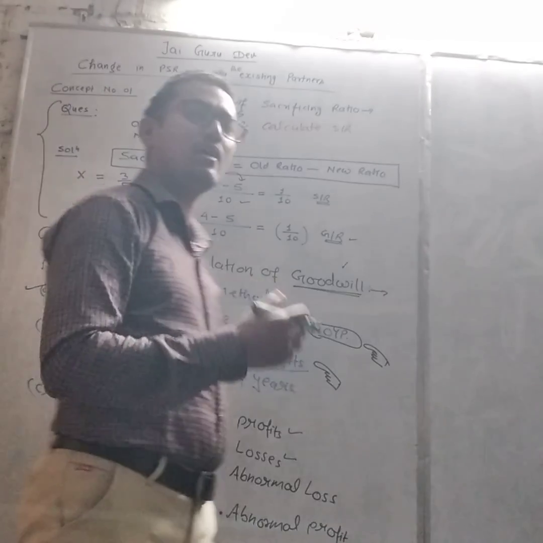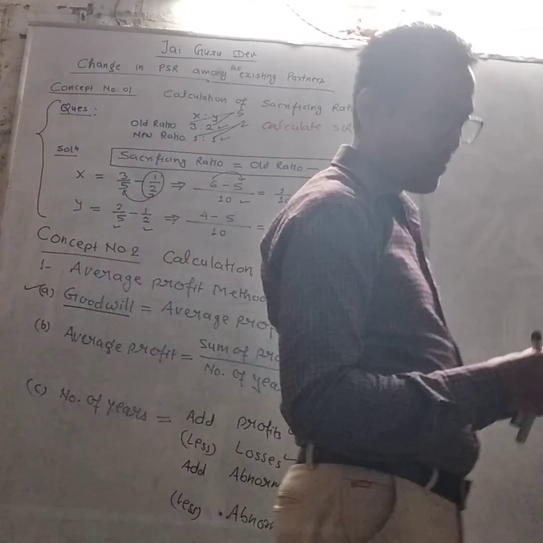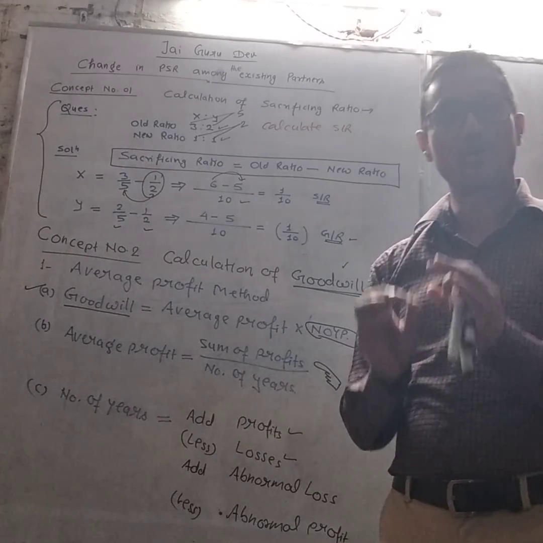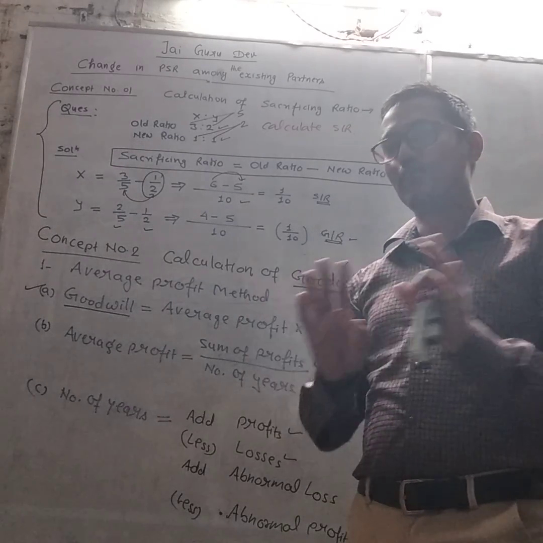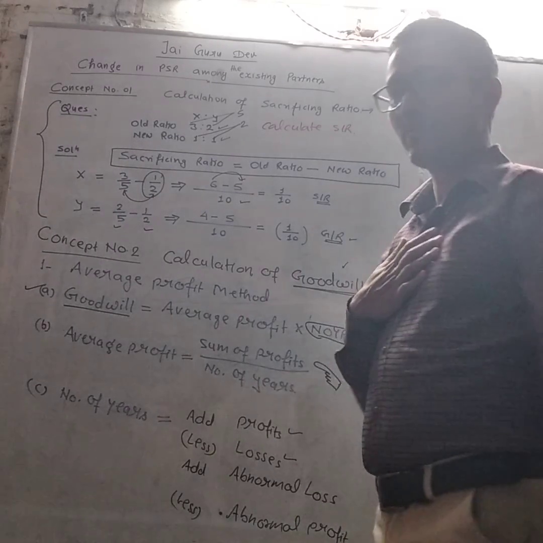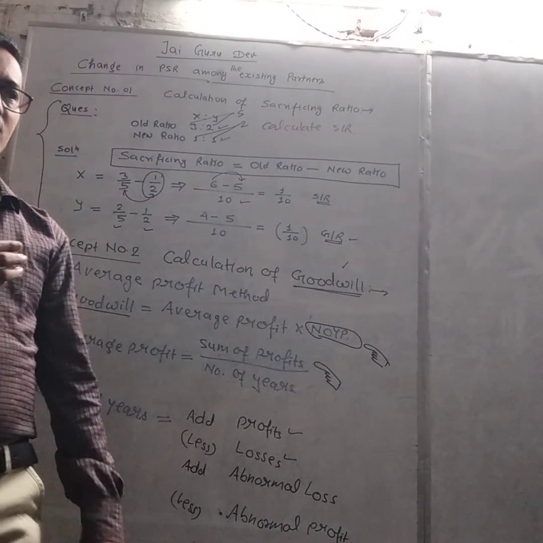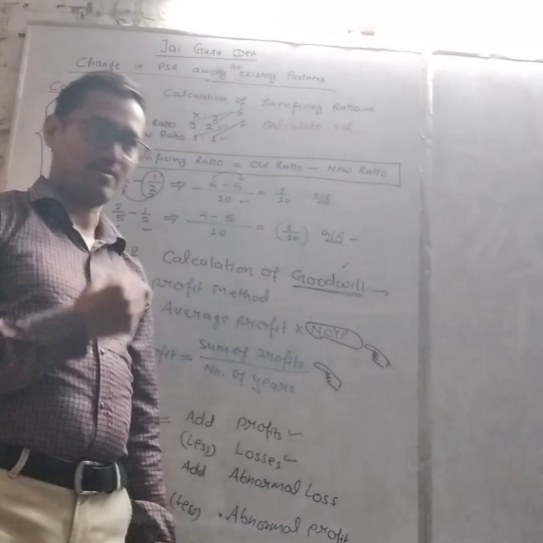So, what are abnormal losses? Abnormal losses means the losses which are not normal in a firm. For example, I am doing a trade of cement bags.